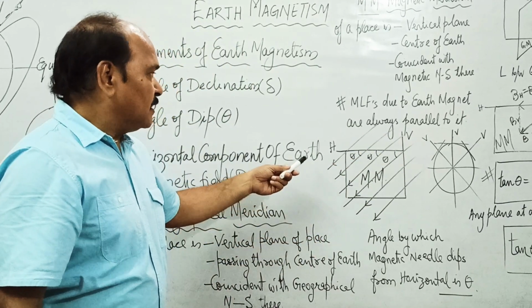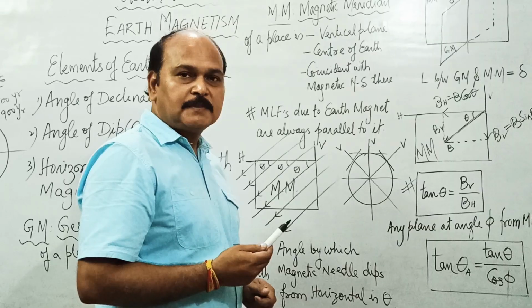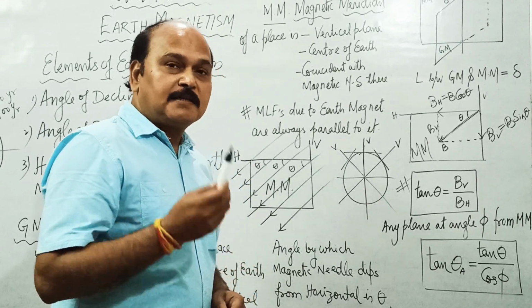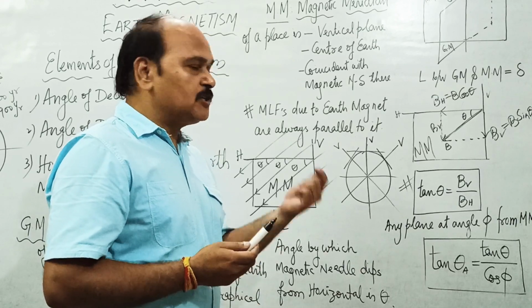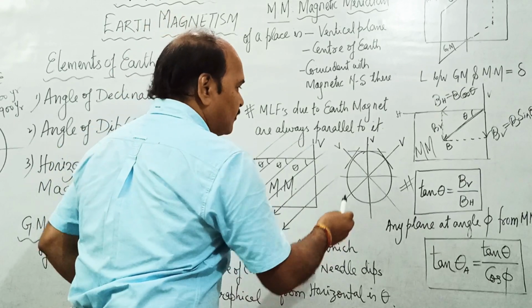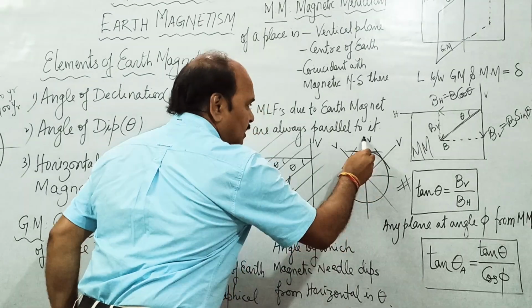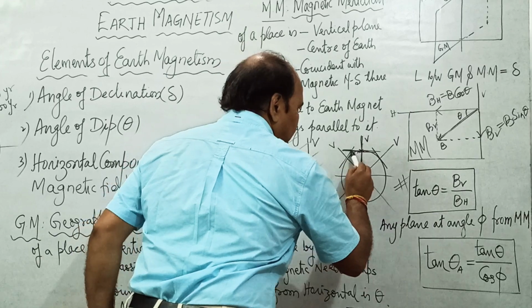Well, let us talk about vertical and horizontal of a place. Every place over Earth's surface has a distinct vertical and a distinct horizontal. What is the vertical of a place? Like, this is a place on the Earth's surface. What is vertical here is the line passing through the center of Earth. What is horizontal? Perpendicular to it.